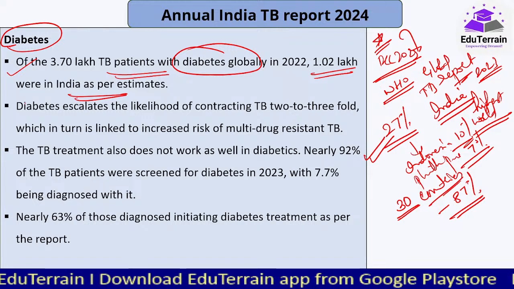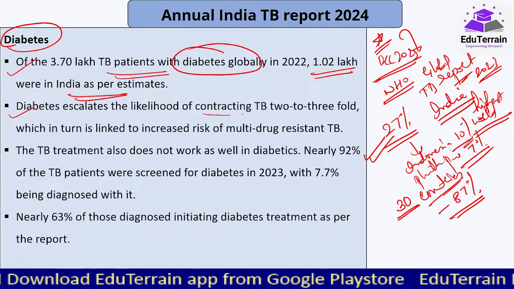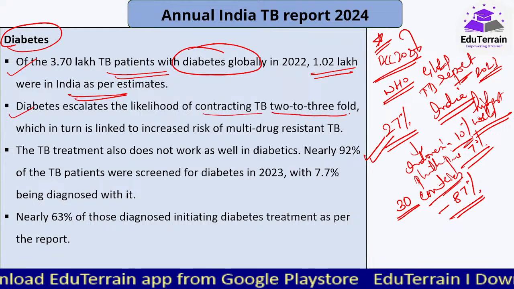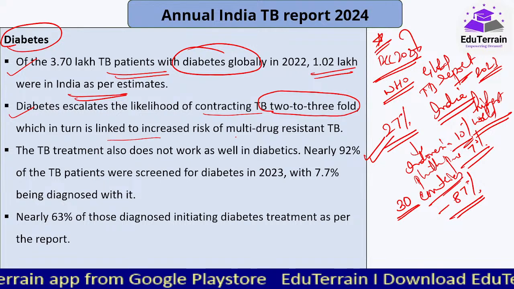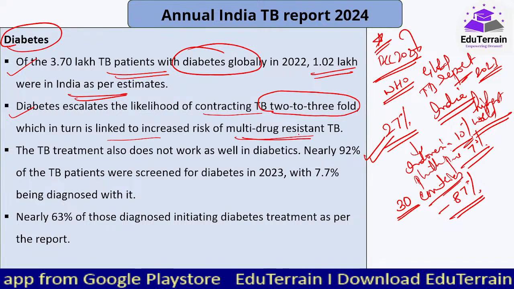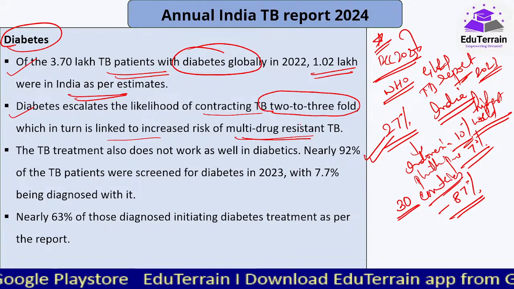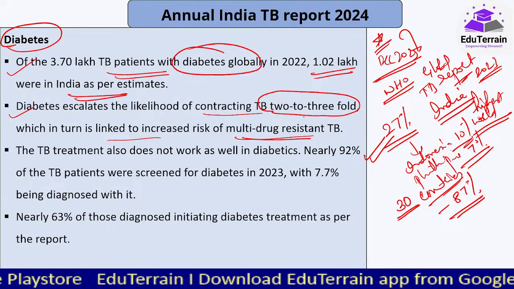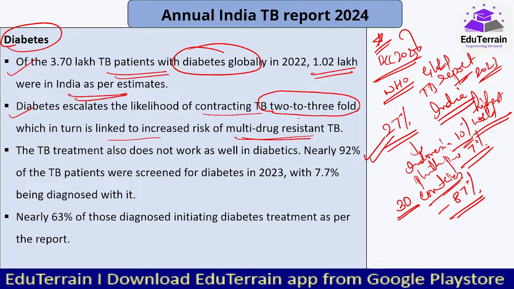Now coming back to our risk factor, diabetes. Diabetes escalates the likelihood of contracting TB 2 to 3-fold, which in turn is linked to an increased risk of multi-drug resistant TB. Now, when we talk about TB, there is regular TB, and there are two other types of TB. One is drug resistant TB,